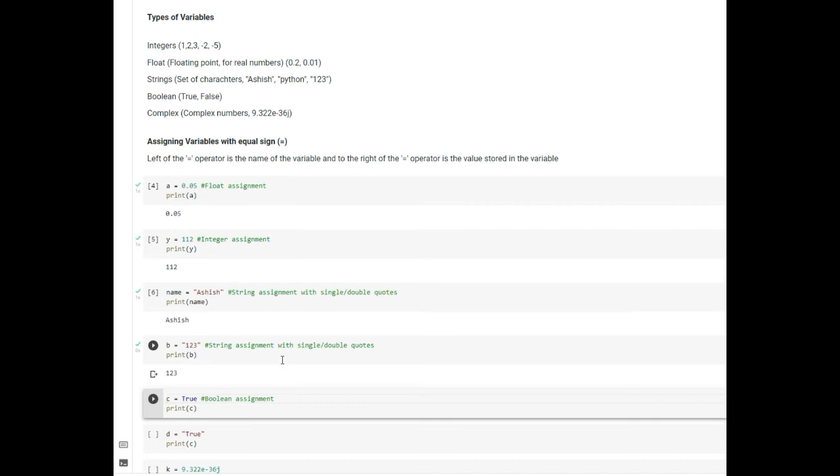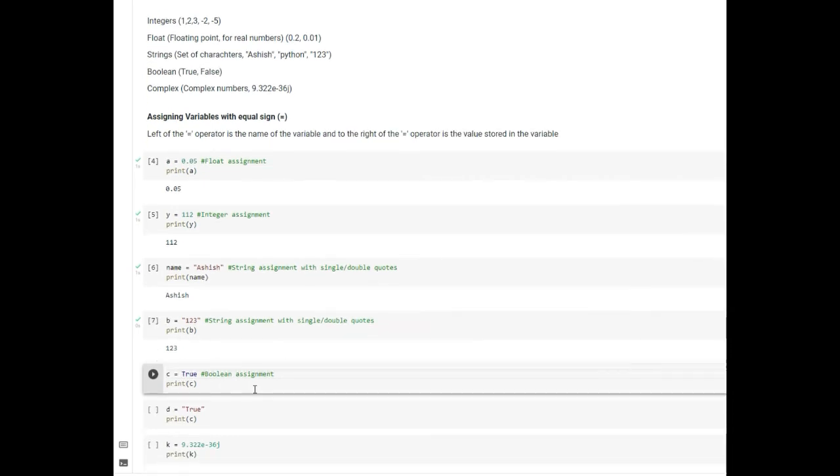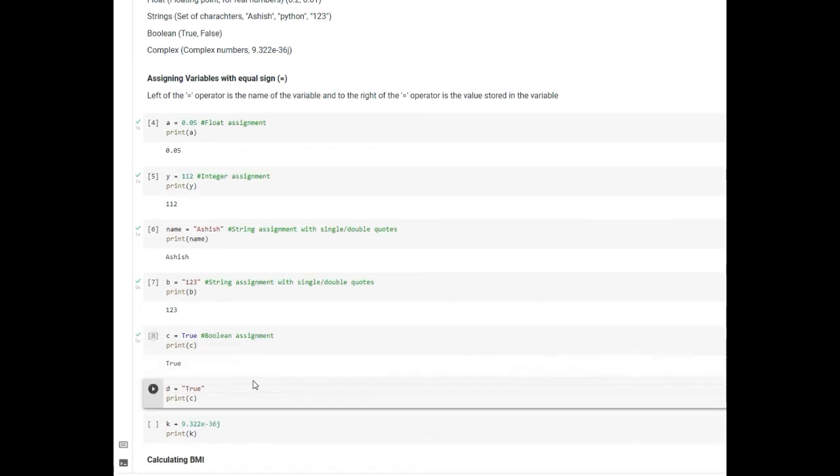One of the things that you need to keep in mind is that if you have stored numbers as strings, you won't be able to perform addition or subtraction on those numbers. They will be just stored as characters. The next one is we are creating a variable which is called c, and we are giving it a boolean value that is true. Okay, and in the next one we are creating a variable which is called d, but we are using string values and we are assigning the value true to d.